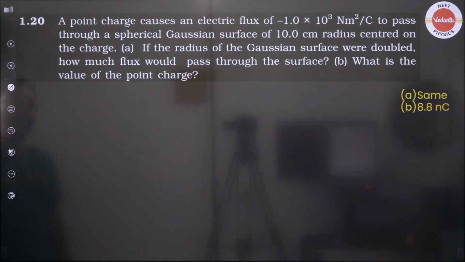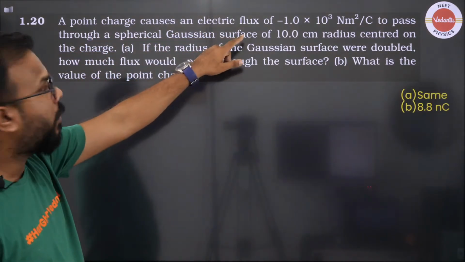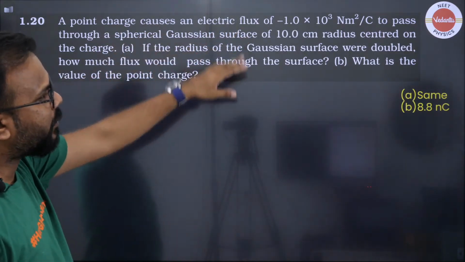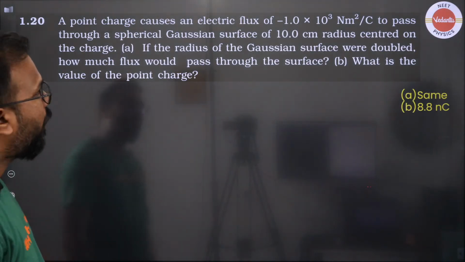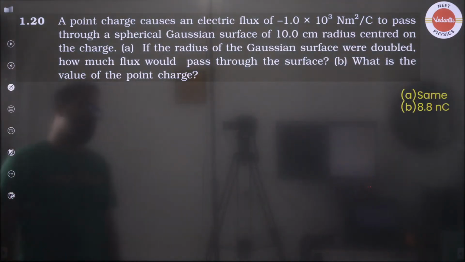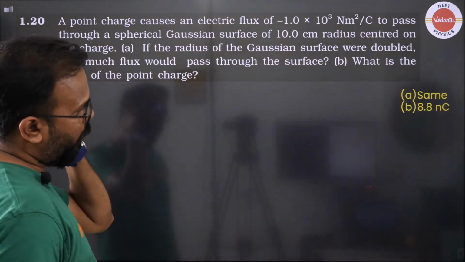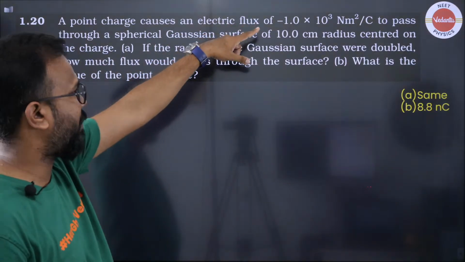Okay, now next question says a point charge causes an electric flux of minus 10 to the power 3 Newton meter square per coulomb to pass through a spherical Gaussian surface of 10 centimeter radius centered at the charge. So charge is at the center of a spherical Gaussian surface. From there, that much flux is coming out.